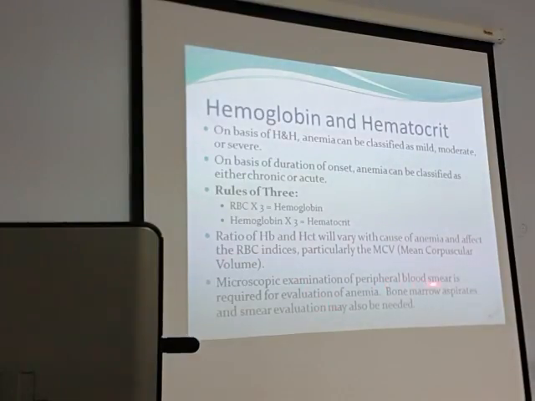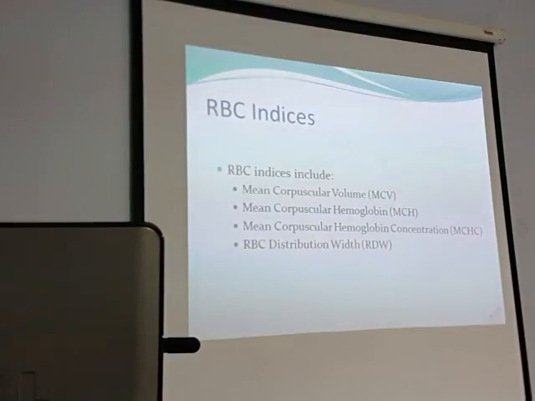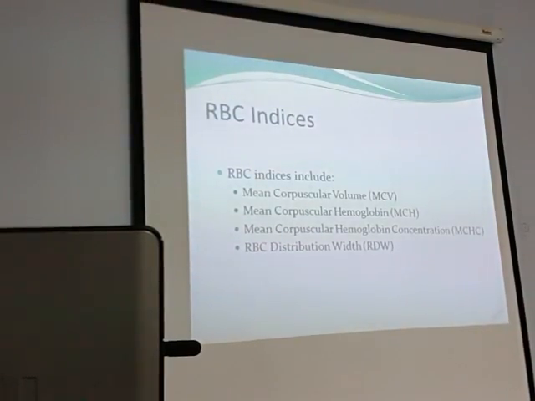Microscopic examination of the peripheral blood smear is very essential in all the anemias. It is required for evaluation of anemia, and bone marrow aspirates and smear evaluation may also be needed. Bone marrow is usually taken from the sternum, the manubrium sterni, or the hip bone. Okay, the RBC indices, what are they?